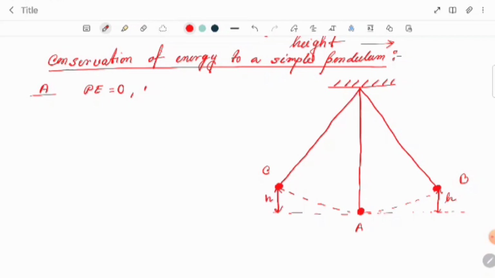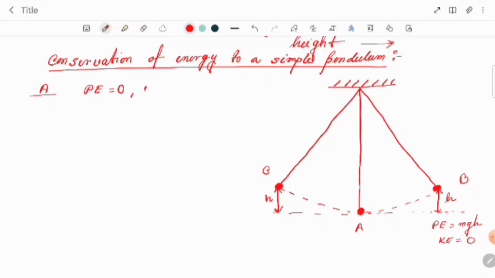So in this case we can easily calculate the potential energy equal to mgh. Obviously at that time potential energy is mgh, so kinetic energy should become zero over there.